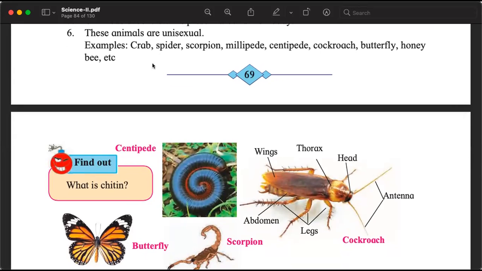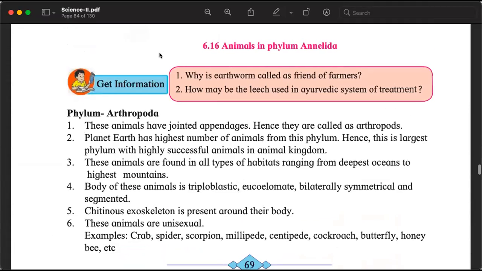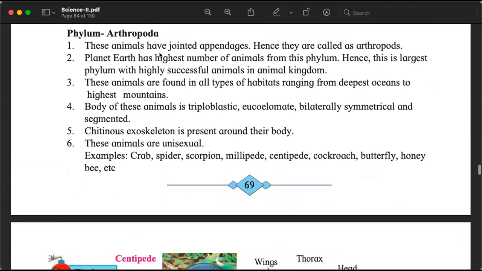Crab, spider. Ask again, is it an arthropod or not? Why did sir say that this is not an insect? Please find out and we will talk about it in the next class. Spider, you will find it as arachnid. Should it belong here in the phylum Arthropoda or not? Annotate in your textbook and find the answer to this question.